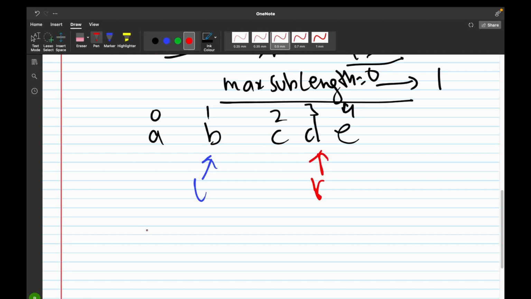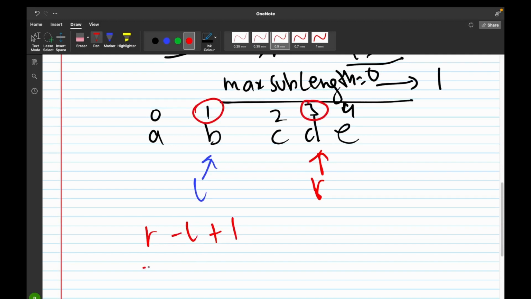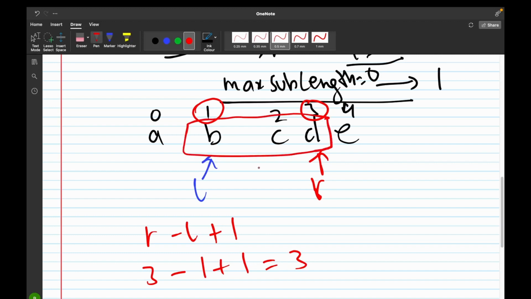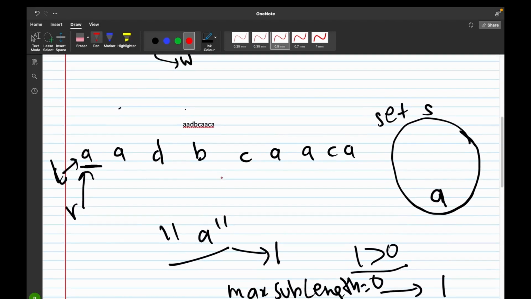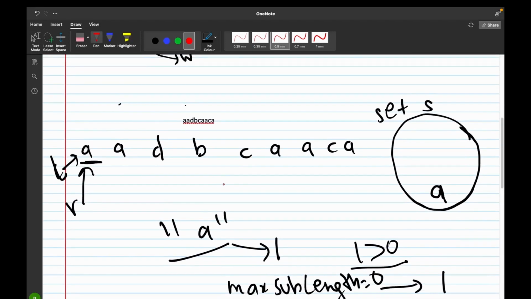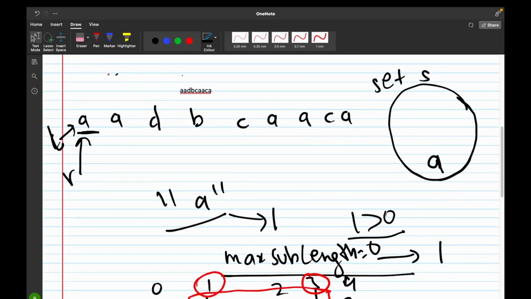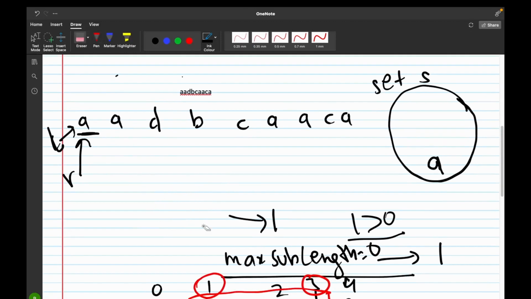So the length is calculated by R minus L plus 1. How this formula works is, the index at right is 3 and the index at left is 1. So 3 minus 1 plus 1 equals 3, and that is the length of the BCD substring, and BCD is pointed by left and right. So the left and right pointers are used to point to the substring that we have currently. Once we have understood that,